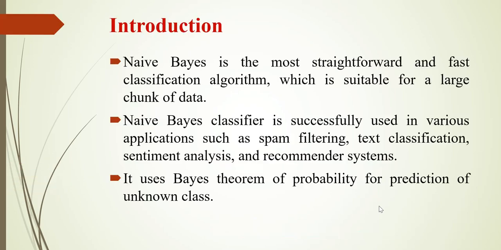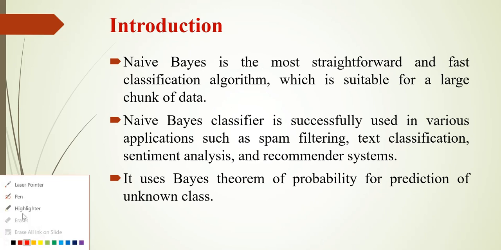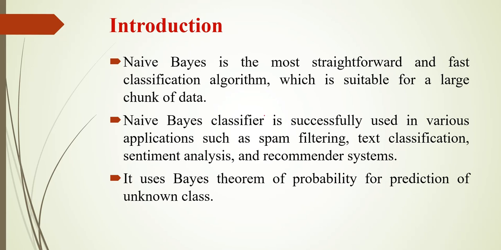The Naive Bayes algorithm is a straightforward approach and it is the first classification algorithm. It is suitable for a large chunk of data, and it is successfully used in a lot of applications like spam filtering, text classification, sentiment analysis and recommender systems.